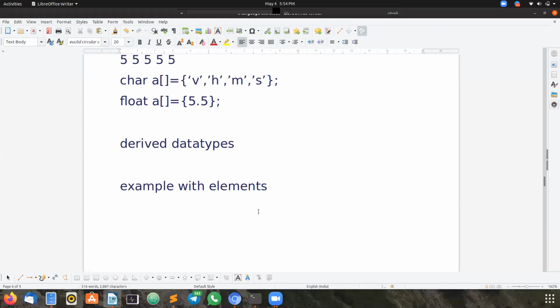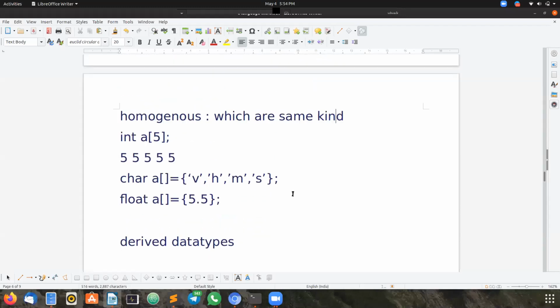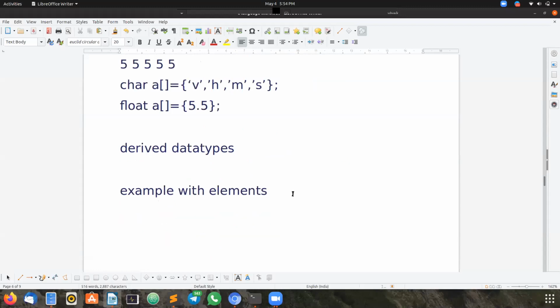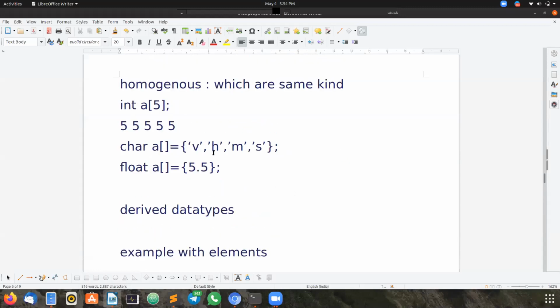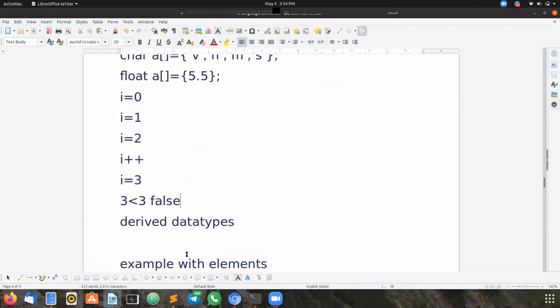Am I clear with that concept? Any doubts now? Everyone, are you clear with the concept of arrays and how to print an array?